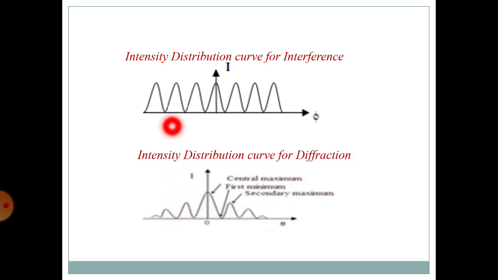In the interference pattern, we have first order maxima, second order maxima, third order maxima and so on. But the diffraction pattern consists of central maxima, minima and second order maxima. So these are the intensity distribution curves for interference and diffraction.